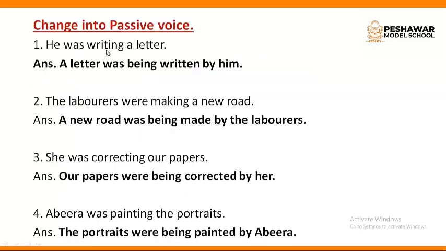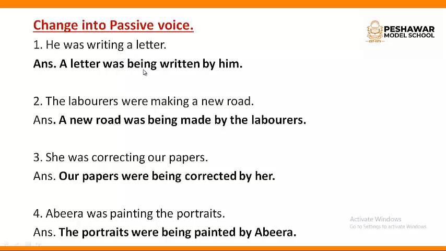Okay, he was writing a letter. Something he was doing in the past. He was writing a letter. A letter is object, he is subject, writing is verb. Now how are we going to change it? Object will change the place with subject. A letter was writing. With writing we are going to use being because it is continuous.